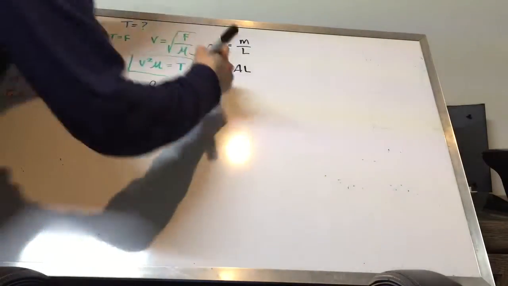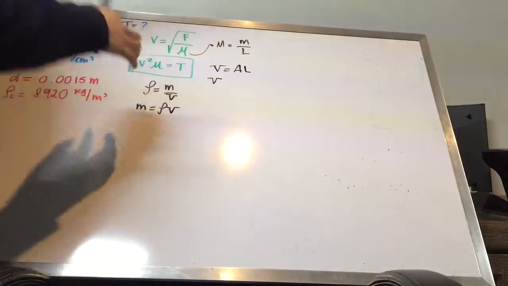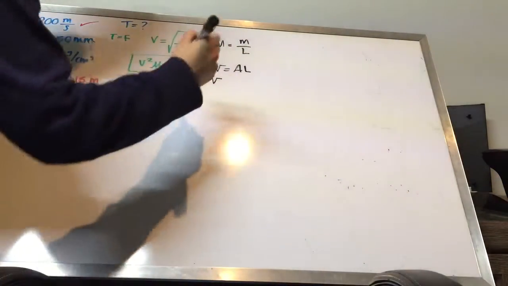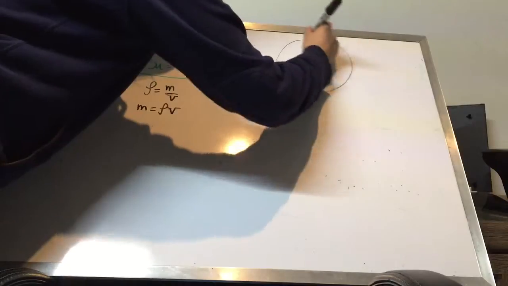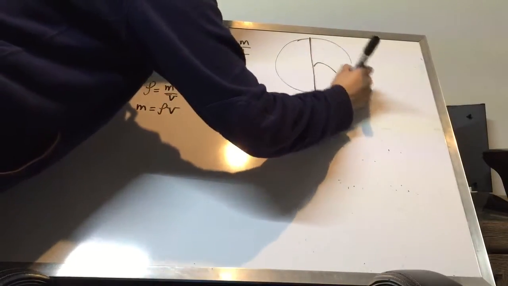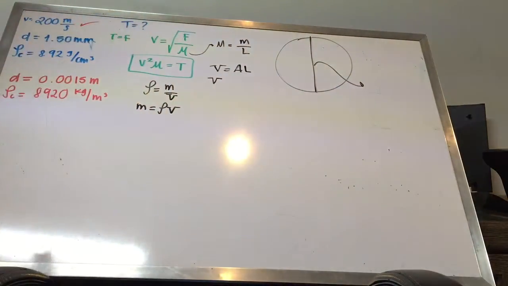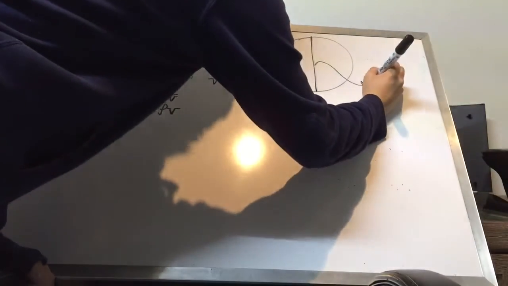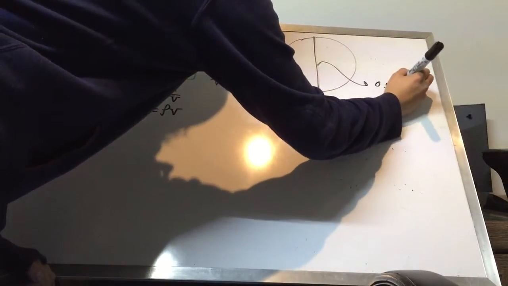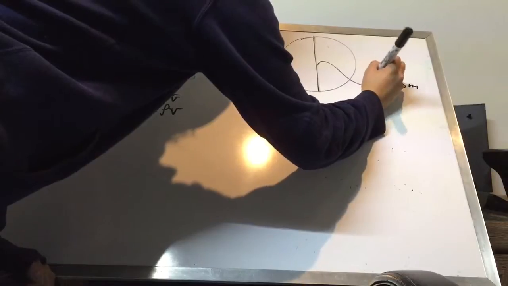And we're going to take into account the area of a circle, because we have a wire, and they are telling us that the diameter is 0.0015 meters, right? This is the diameter.